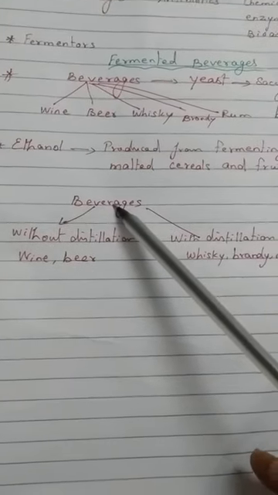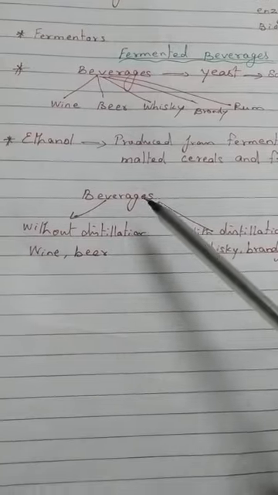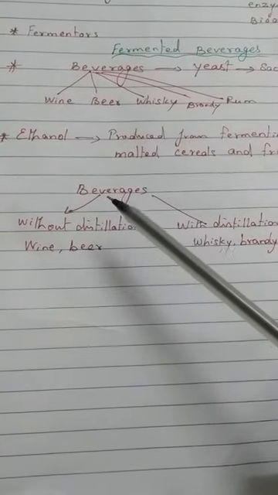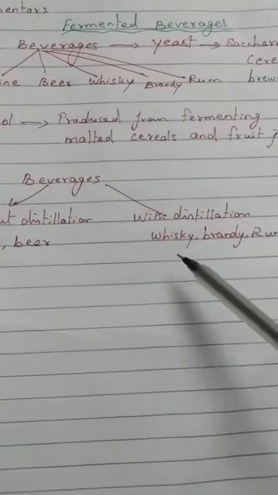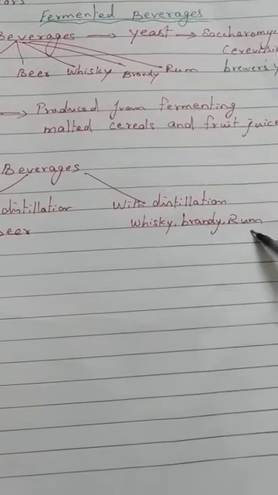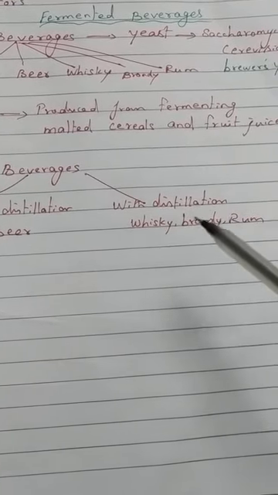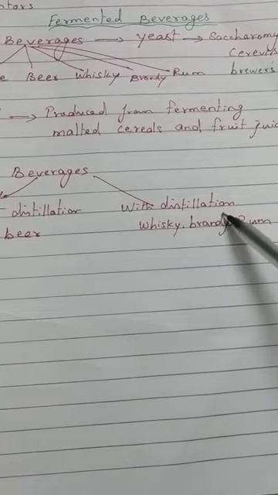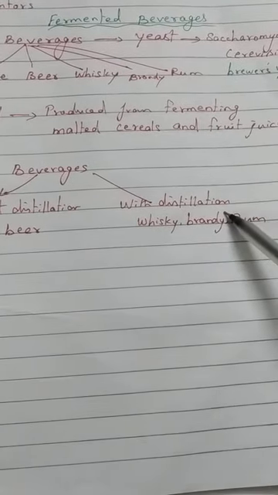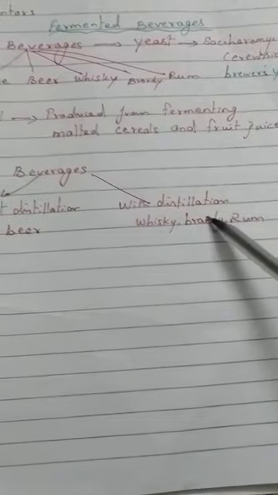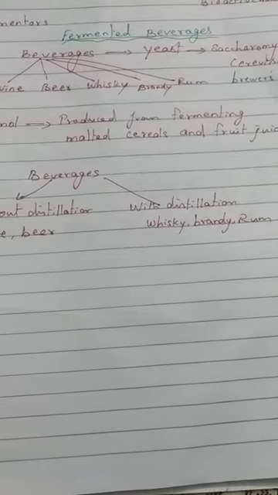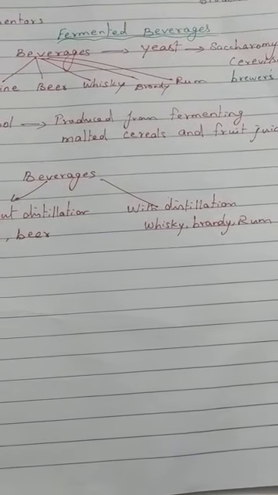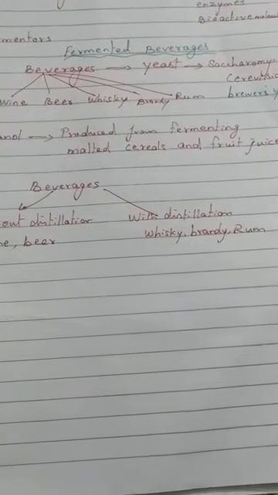On the basis of the raw material used and the process used, beverages are of different types. Whiskey, brandy and rum are prepared using the distillation method. What is distillation? You studied it in your lower classes. We heat the liquid, and the vapor that comes out of the liquid is cooled down and we get a pure liquid.